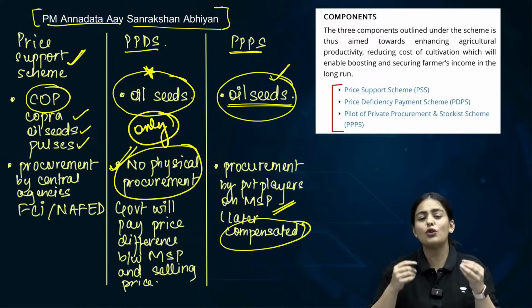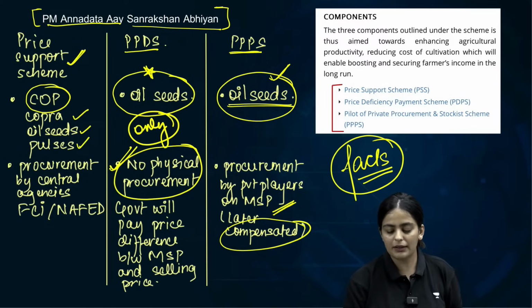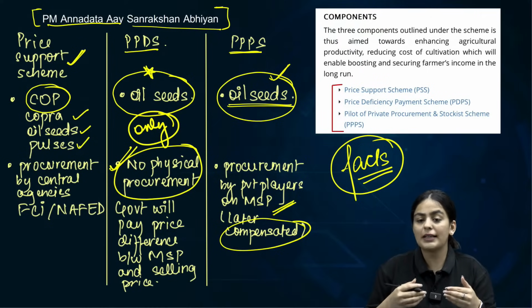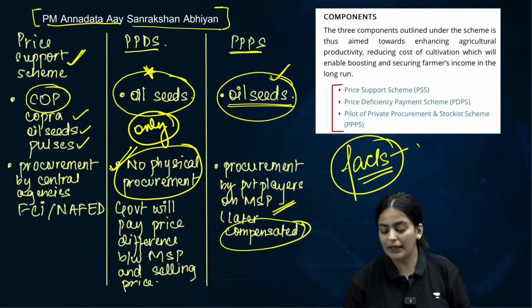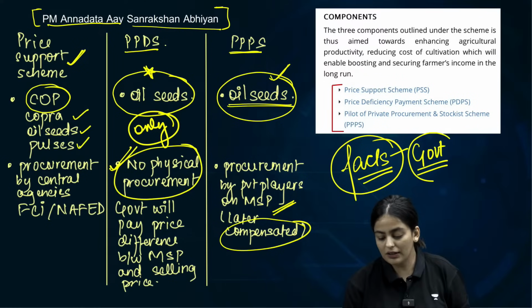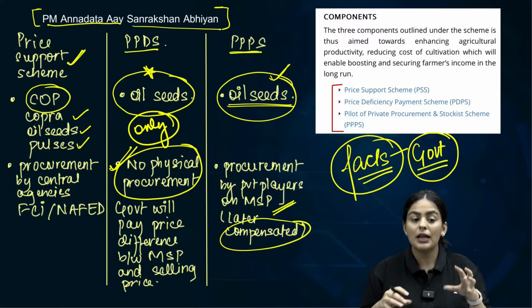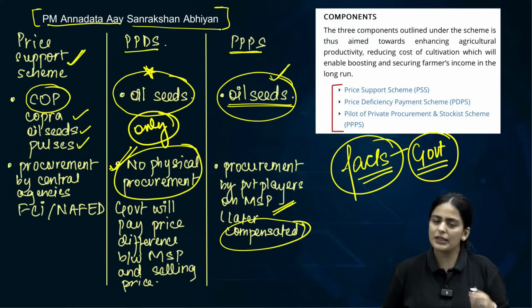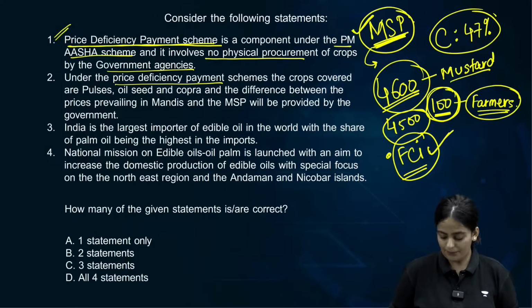UPSC, now you will understand, does not dive into a lot of facts. They do not. Either if the facts are there, it is to check if you know the trends related to the particular sector, or the facts are very, very stark and important. Otherwise, they will not get into a lot of trend-related questions when they are making government scheme questions. Clear? So that is also going to be the focus for our area today, that we will focus more on the objectives and learn different techniques which maybe you can use to solve different questions, right? For instance, the land fragmentation logic that I had spoken about is exactly the same.